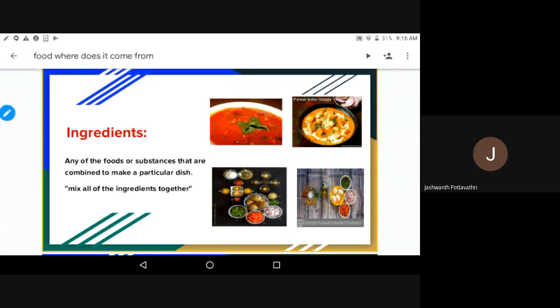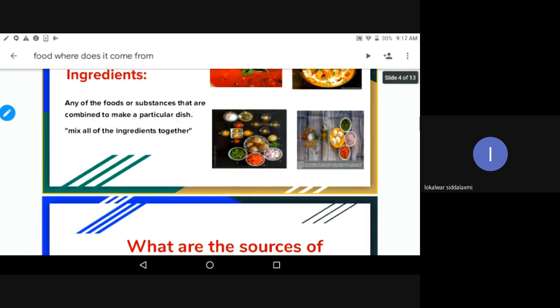So children, did you understand what ingredients are? Any of the foods or substances that are combined to make a particular dish are called ingredients. Mix all of the ingredients together to make any dish. Okay, thank you very much.